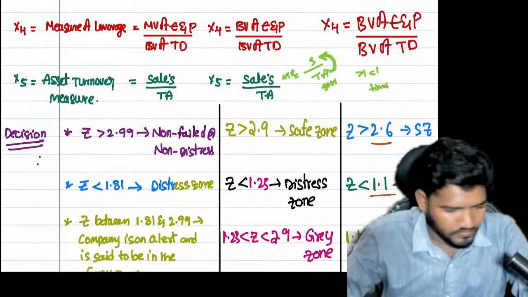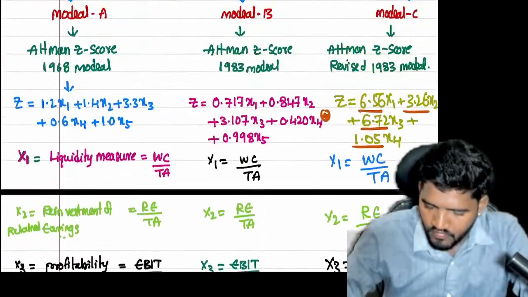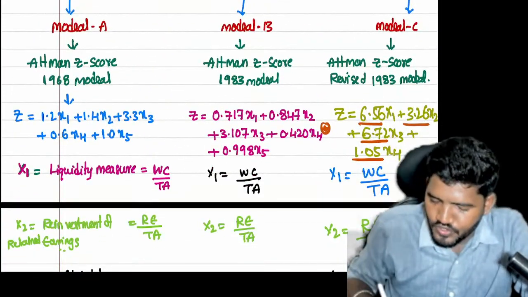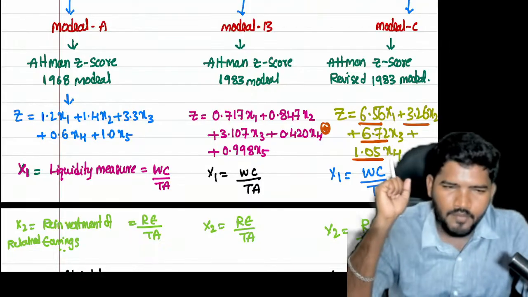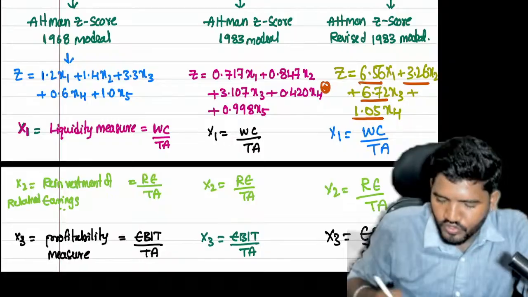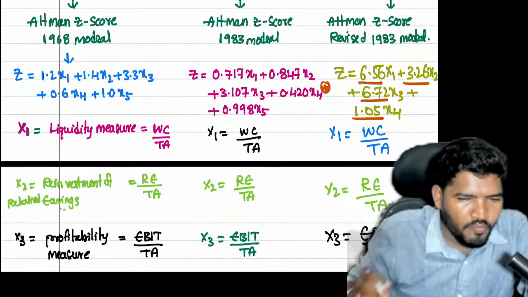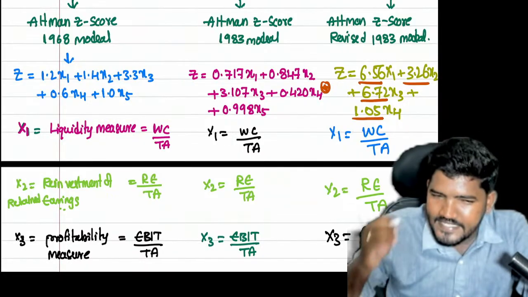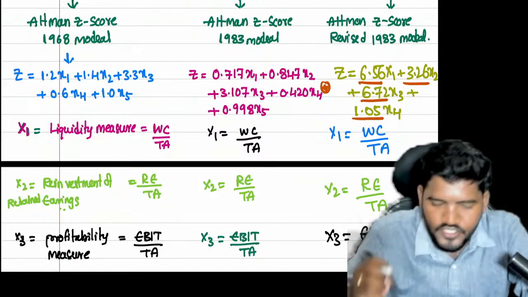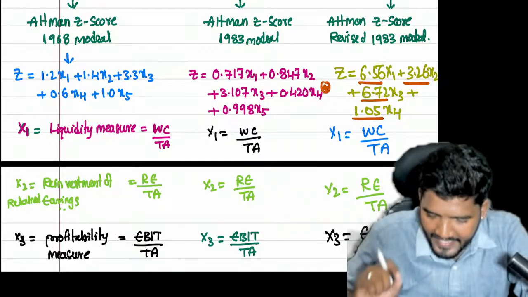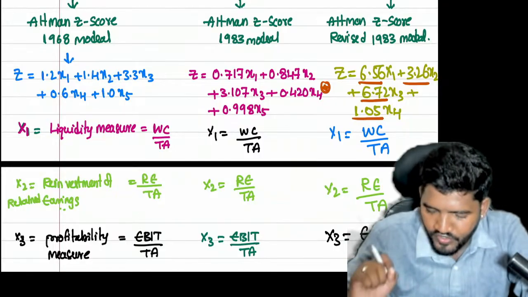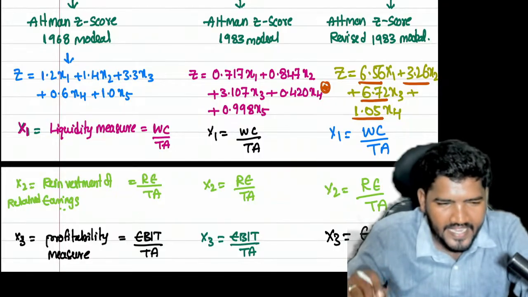Next, when it comes to the Altman Z score 1983 model, the Z score equals 0.717x1 plus 0.847x2 plus 3.107x3 plus 0.420x4 plus 0.998x5.